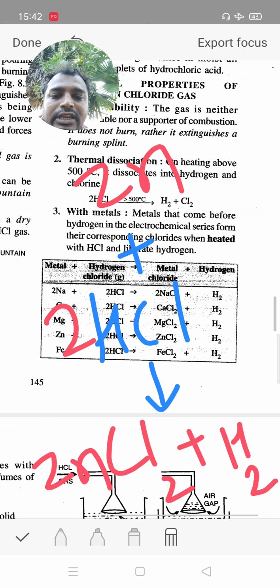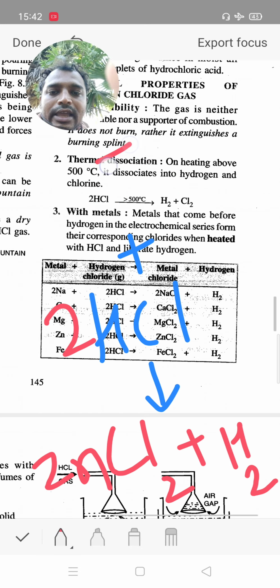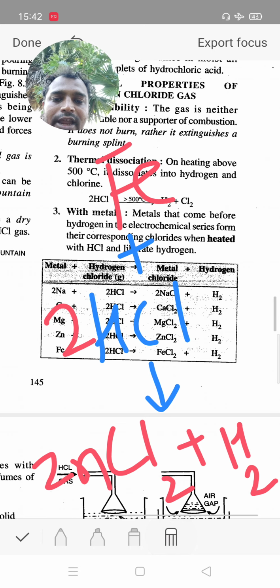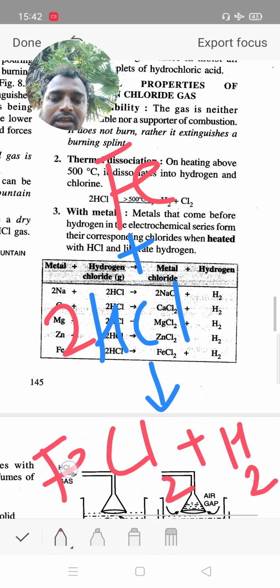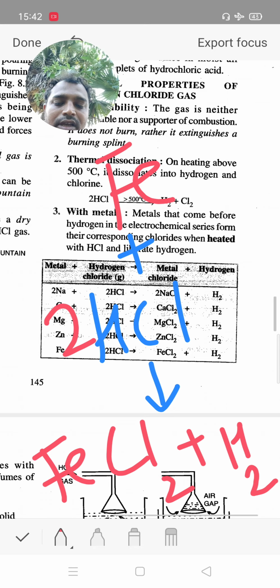Same kind of another reaction: iron reacts with 2 HCl, hydrochloric acid, and we get ferrous chloride, FeCl2, and hydrogen gas is evolved.